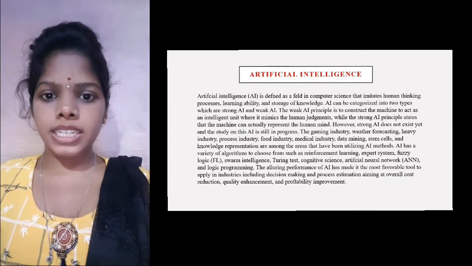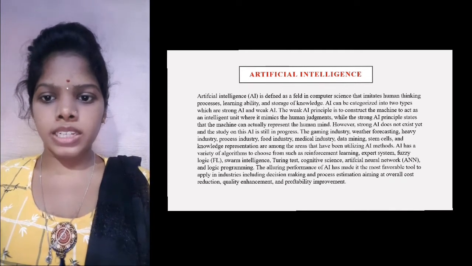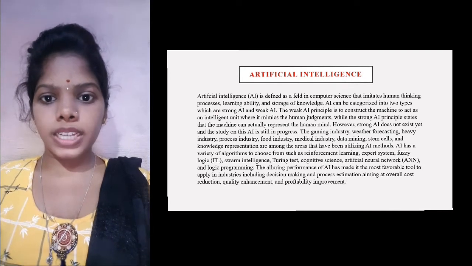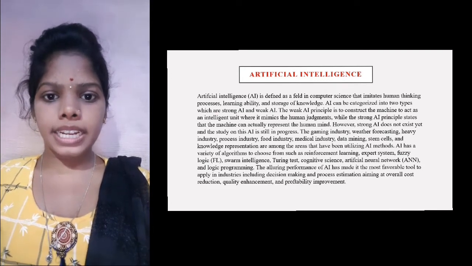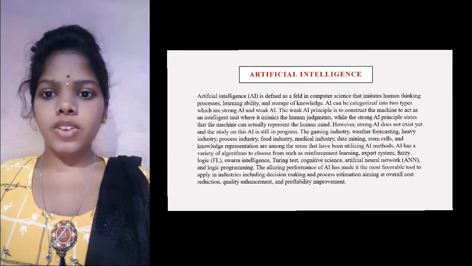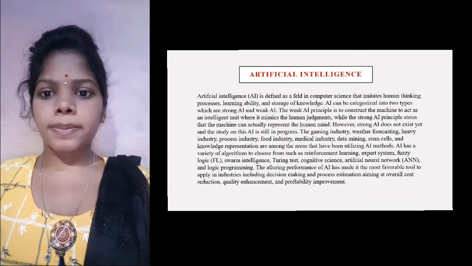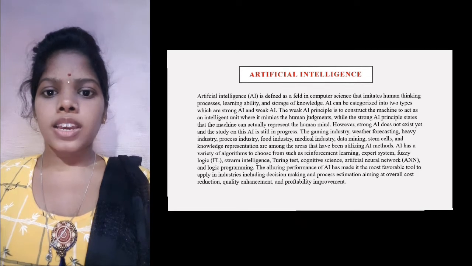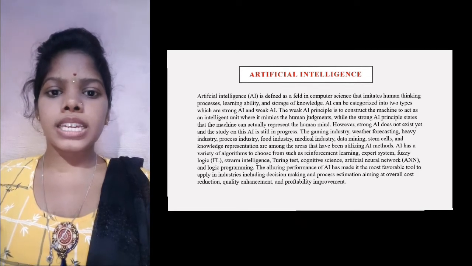The gaming industry, weather forecasting, heavy industry, process industry, food industry, medical industry, data mining, stem cells, and knowledge representation are among the areas that have been utilizing AI methods.